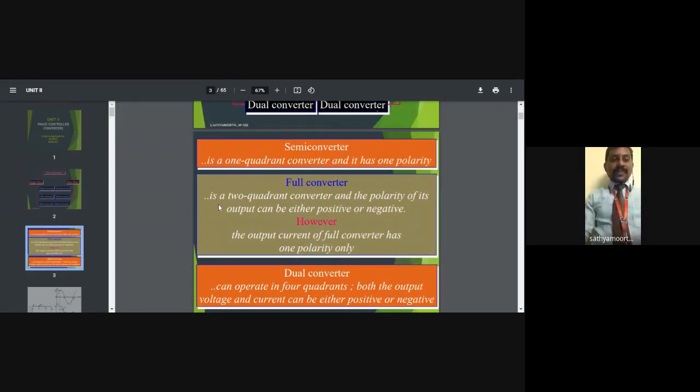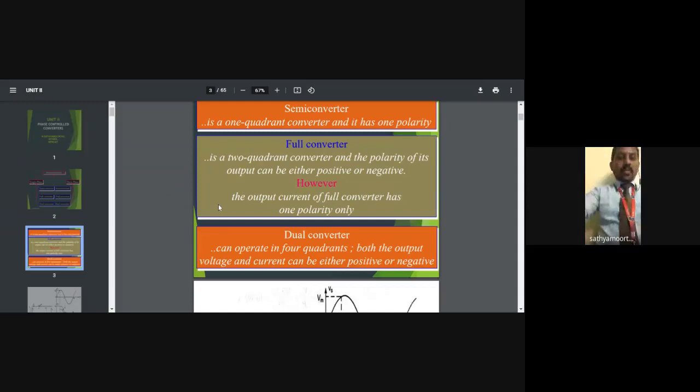What is a semi converter? What is a full converter? What is a dual converter? The semi converter is a one quadrant converter, and it operates on only one polarity. It is not a dual process; it is based on a single polarity. The full converter is a two quadrant converter, and the polarity of the output voltage can be either positive or negative.